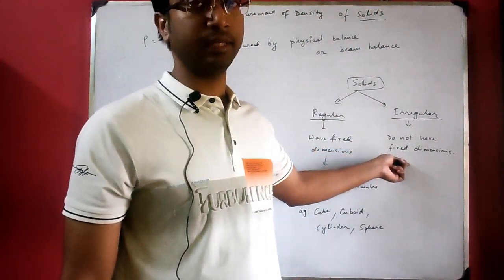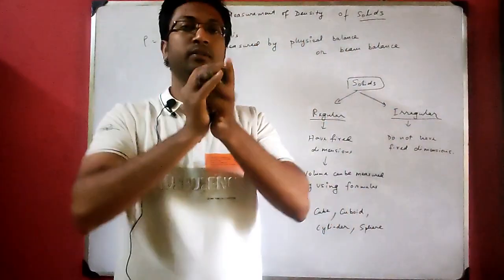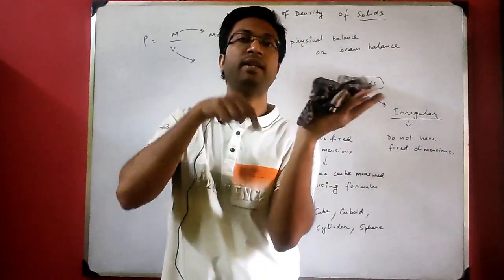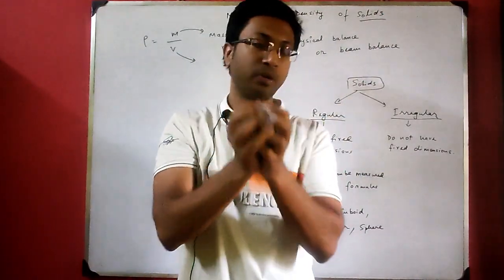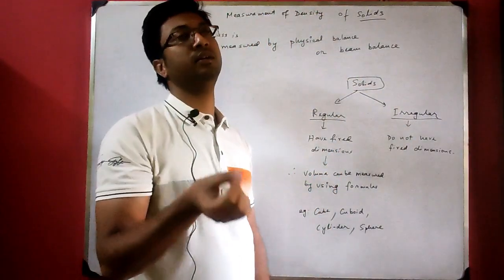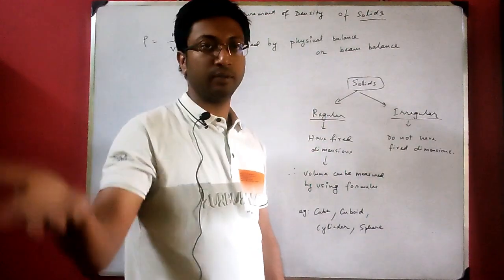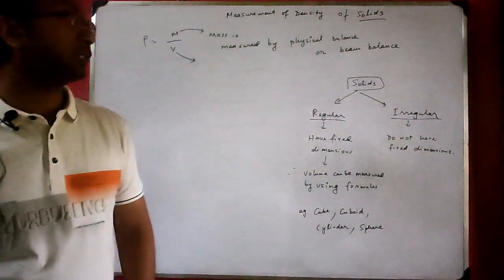They don't have a particular length or breadth or height or radius. Suppose this is an irregular solid. Can you find any length? Any breadth? Any radius? Nothing. It's irregular in shape. So for these kinds of objects, the only method to find their volume is the water dipping method. You dip it in water, water will be displaced, and you measure the amount of water displaced. By that way we can measure its volume.